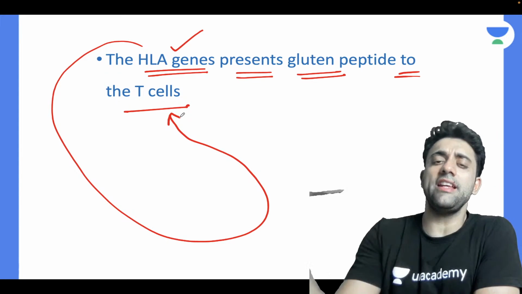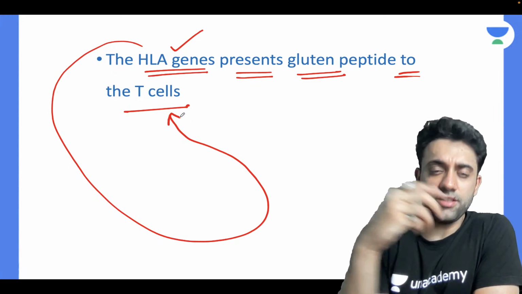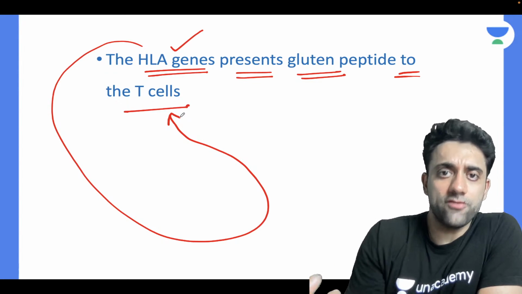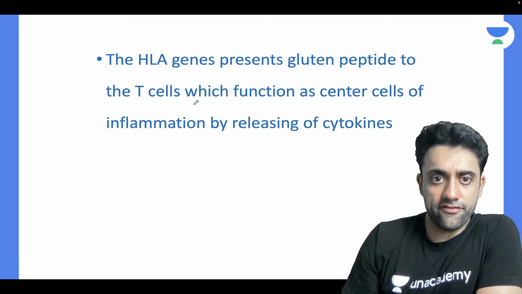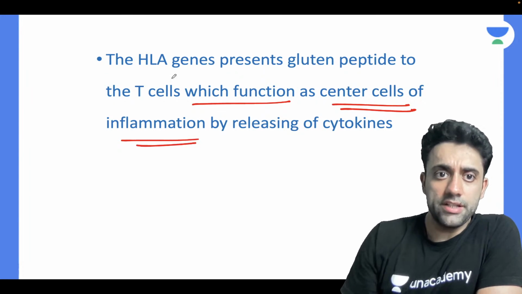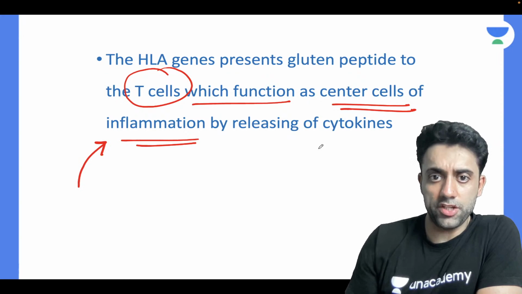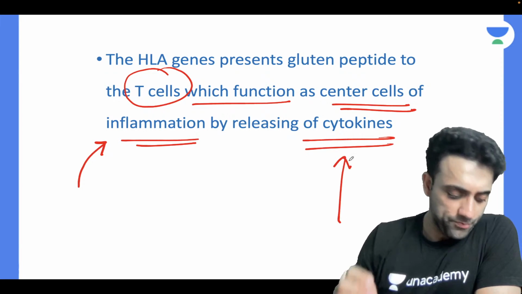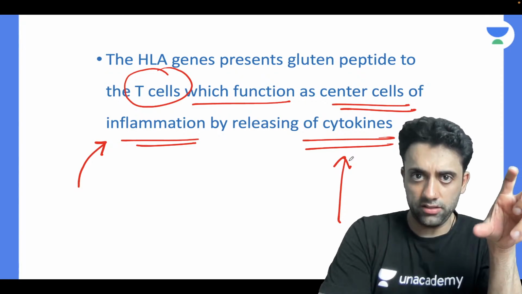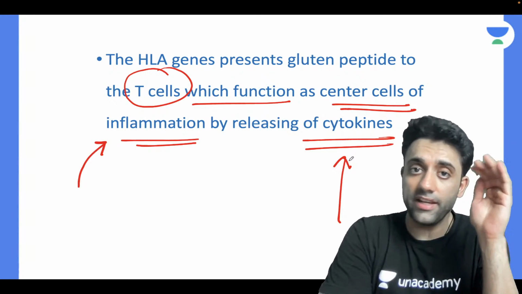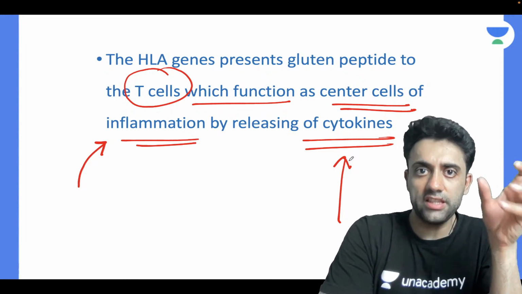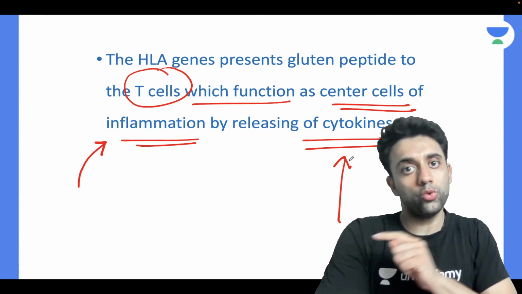वो ग्लूटिन को उठा के टी सेल के सामने पेश कर देते हैं. HLA genes present the gluten to the T cells, and what are T cells usually responsible for? T cells basically function as the center cells of inflammation. Yes or no? T cells are the center cells of inflammation because they release the cytokines. So this line should be very clear: what do the HLA genes do? This variant of HLA gene presents the gluten to the T cells.